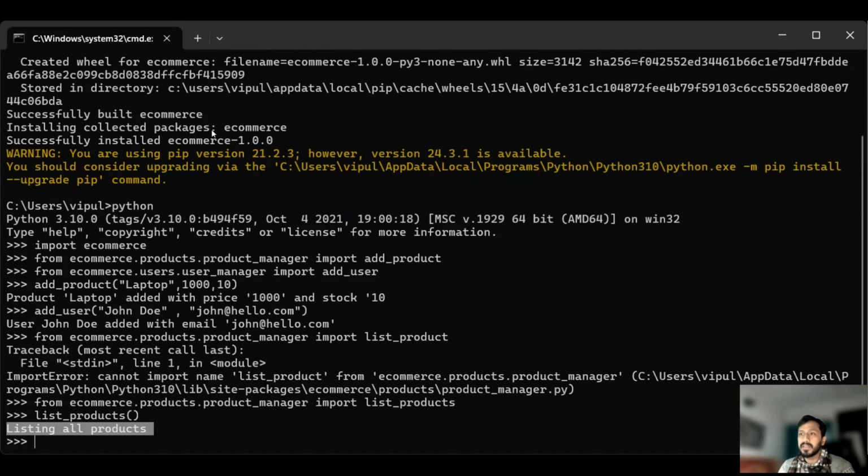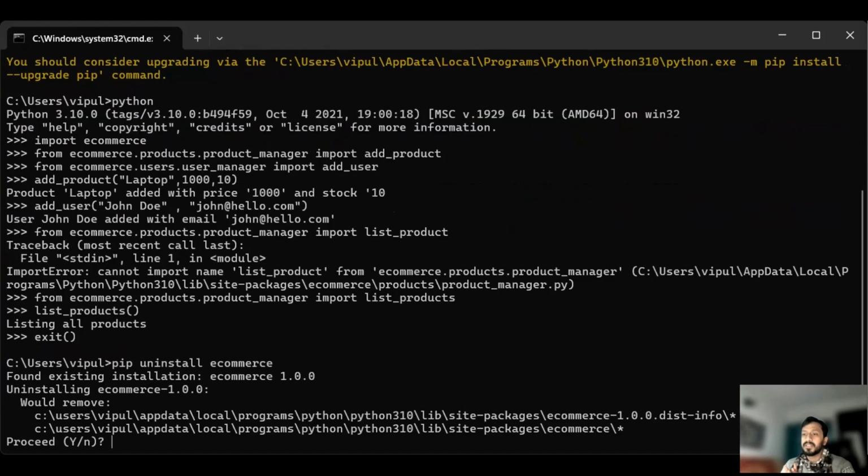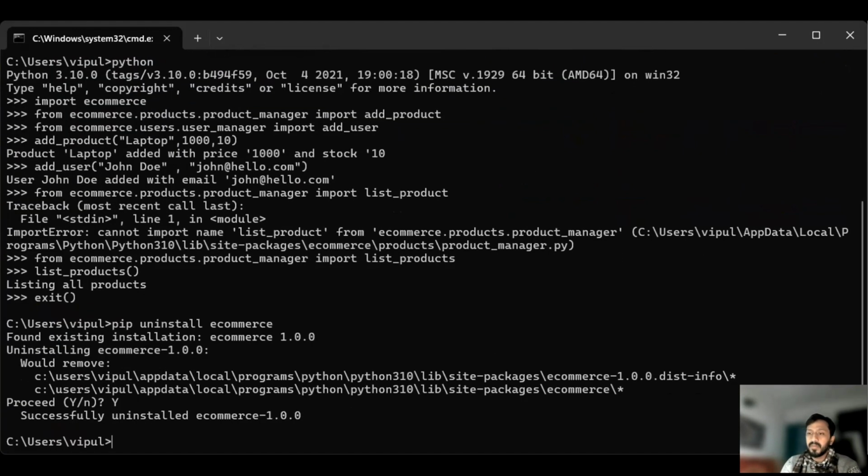The name of the package is e-commerce, and this is my version. In case I want to uninstall it, I can also uninstall this. Pip uninstall e-commerce. Now let's see, it is uninstalling from my system.